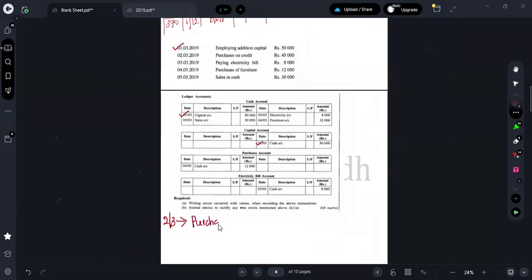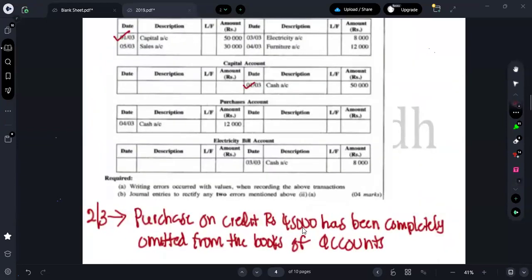Purchase on credit rupees 45,000 has been, what's the error? Has been completely omitted from the books of accounts. So that is done, right? So that is also done.